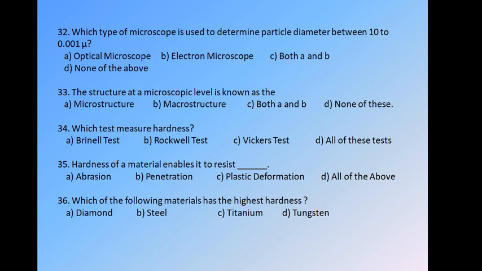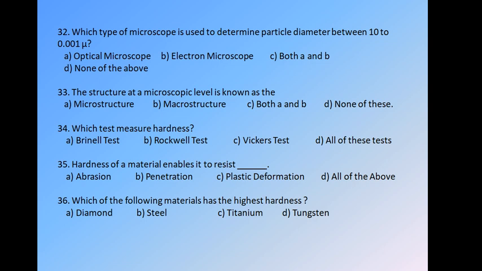The structure at a microscopic level is known as dot dot dot. The options are A microstructure, B macrostructure, C both A and B, D none of these. As the structure is at a microscopic level, it is known as microstructure. The answer is A.